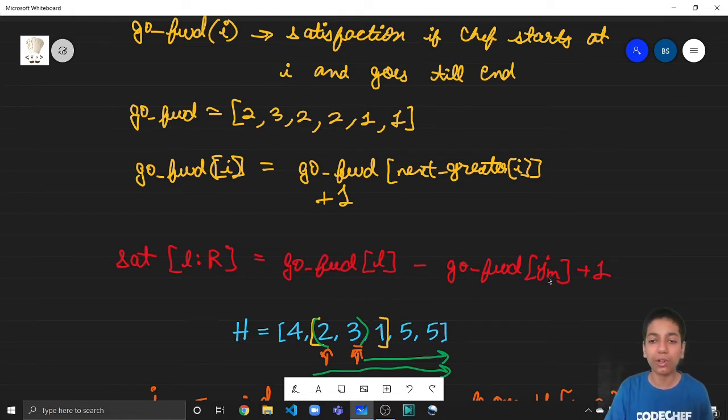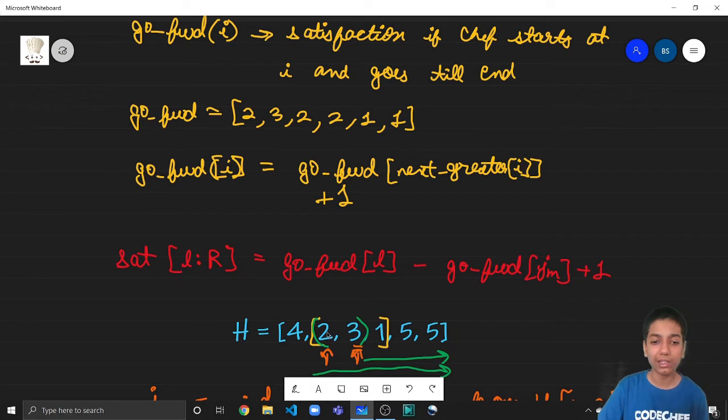And what was go forward of JM? Go forward of JM was basically go forward of 3, that was 2. So if he's visiting 2 mountains, that is 3 and then 5. So if we subtract 3 minus 2, go forward of L minus go forward of JM, so 3 minus 2 is 1, and that is correct. He is only visiting this mountain and that plus 1 because he is also visiting JM. So yes, we are getting 3 minus 2 plus 1, which is equal to 2, and that is the number of mountains he can visit from L to R.